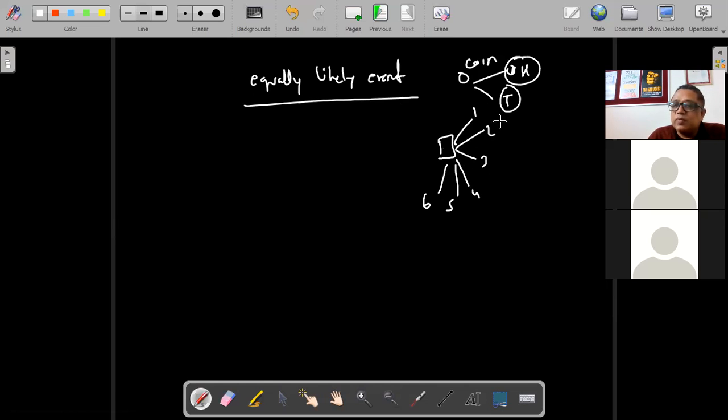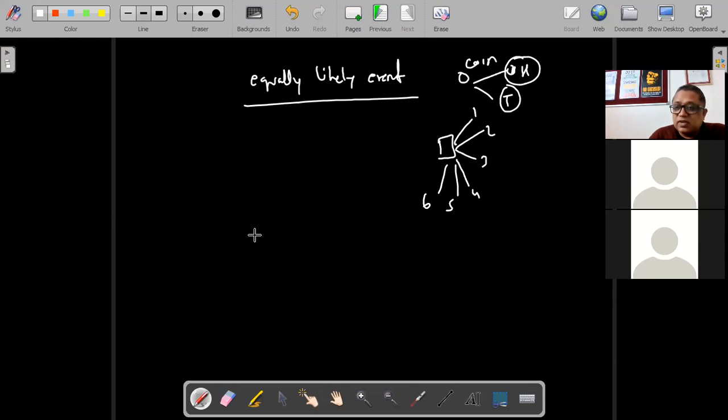Heads is equal, tails is equal. 1, 2, 3, 4, 5, 6, all are equal. Everything has a 1/6 chance. It's not that one number is preferred over the other. When you throw the dice, any number can come. When you throw a coin, heads or tails. So no bias. Nobody can say that if you are getting heads, then the umpire is cheating. So this is an equally likely event.